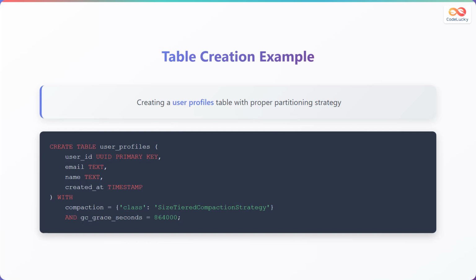Creating tables in Cassandra requires careful consideration of partitioning strategies. In this example of a user profiles table, the user ID serves as the primary key, which automatically becomes the partition key. The table includes essential fields like email, name, and created timestamp. The WITH clause allows you to specify important table properties such as compaction strategy and gc_grace_seconds. Size-tiered compaction strategy is suitable for write-heavy workloads, while the gc_grace_seconds parameter determines how long deleted data markers are retained before permanent removal.